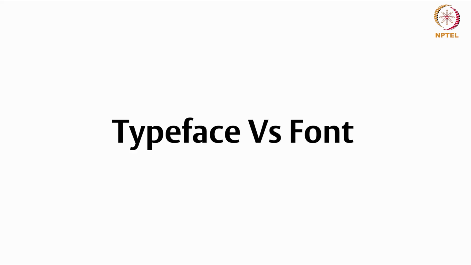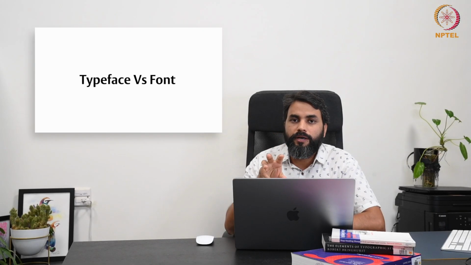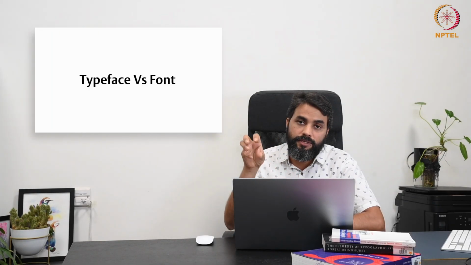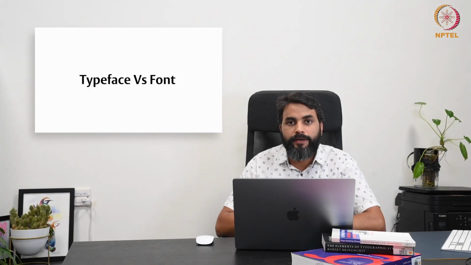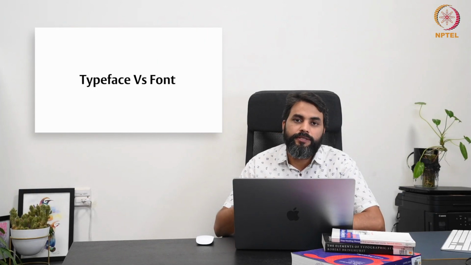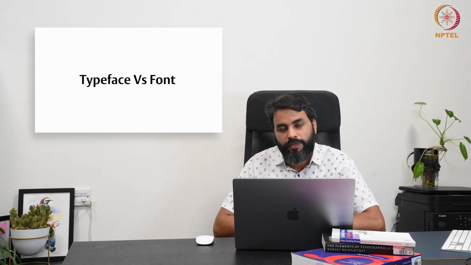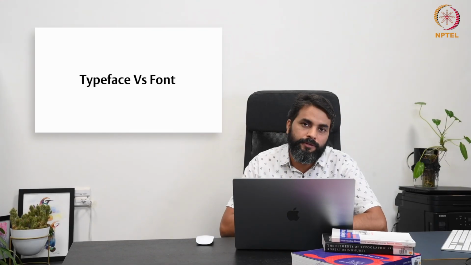Now there is another term, typeface versus font. So there is a typeface and there is a font. Do you think there is a difference between these two? Yes, there is a difference. The typeface is basically the font family, and a font is an individual font within that family. For example, if you take Times New Roman, bold, italics, light, condensed, all these are individual fonts, and all together they become a typeface family.